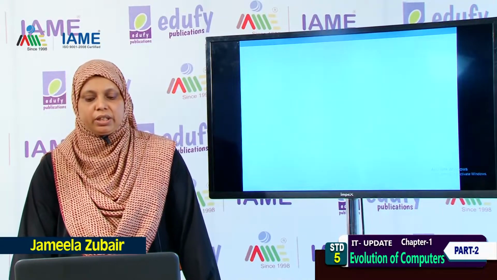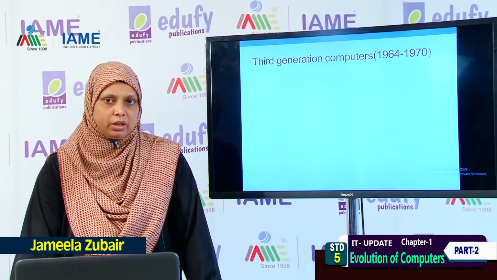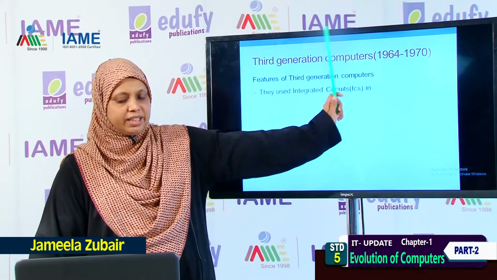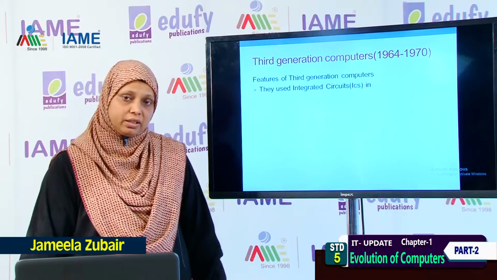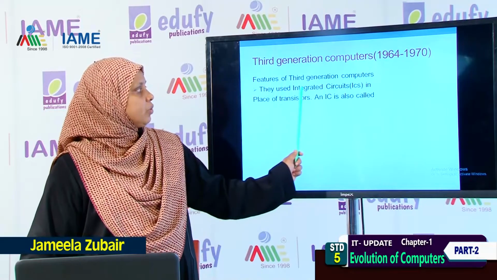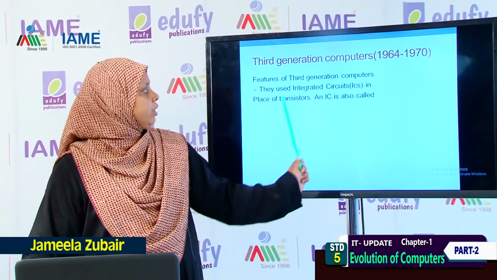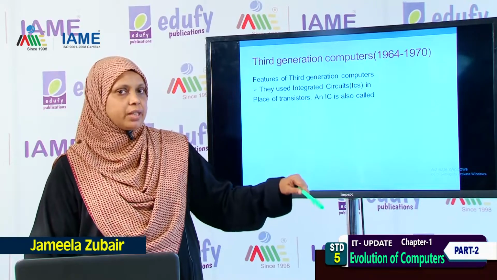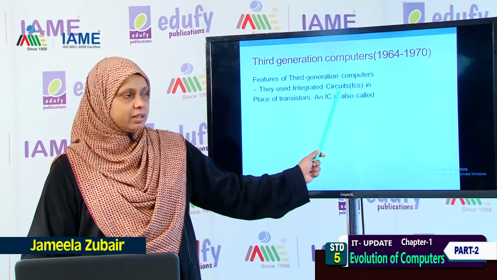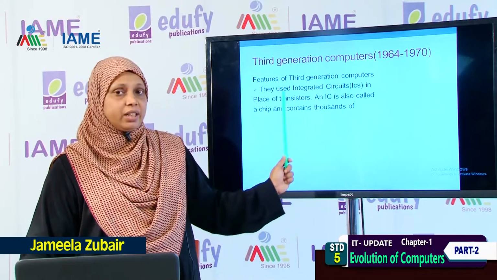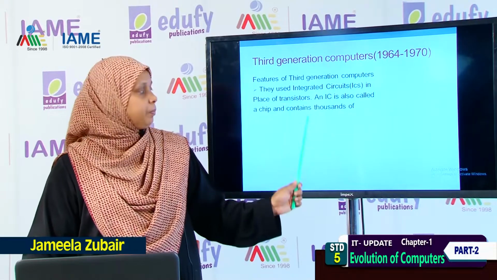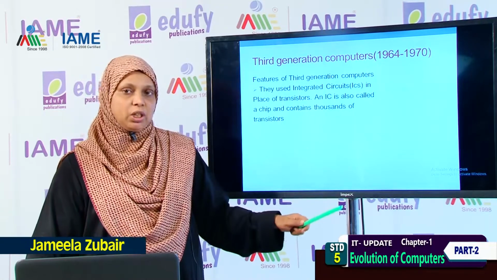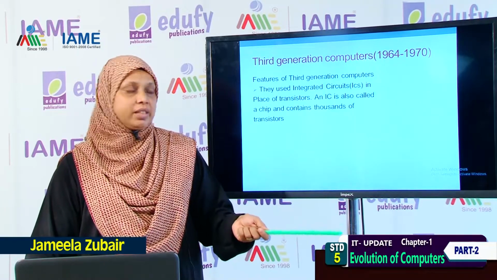Now, let us move forward to the third generation of computers. It was used in the years 1964 to 1970. And what are the features of the third generation of computers? They used integrated circuits in place of transistors. I showed you the image of a transistor. Instead of transistors, they use integrated circuits. It is also called a chip. You might have heard the word chip. This chip contains thousands of transistors.